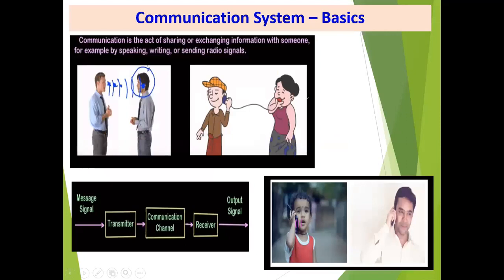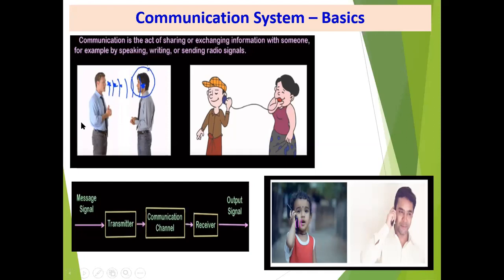Now, before directly switching to digital communication systems, we will discuss what is communication first, what is analog communication, what is wired communication, and then we switch to wireless communication. What is communication? Communication is a transfer of information. How could we exchange the information? How could we transfer the information? Maybe by talking with each other, by face-to-face communication, by writing, or by sending radio signals.